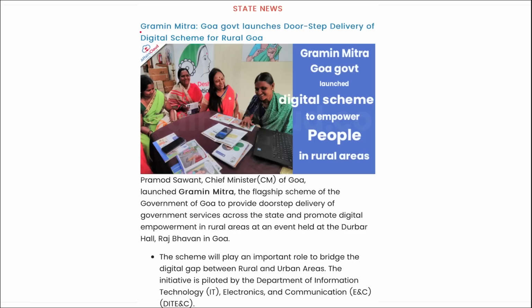Next is your state news. Gramin Mitra. Recently, the government of Goa has launched a doorstep delivery of various digital schemes for the rural people of Goa. I repeat, recently Chief Minister of Goa Pramod Sawant has launched Gramin Mitra.